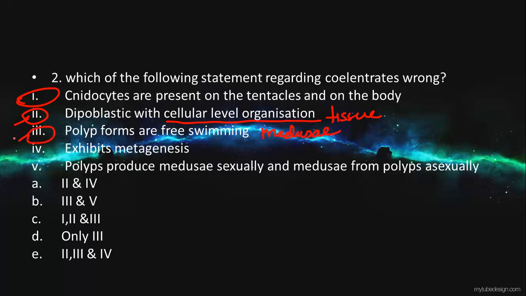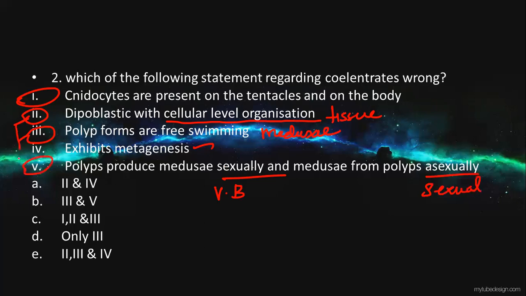The next one: it exhibits metagenesis. Yes, it exhibits metagenesis, so that is not an option. Polyps produce medusae sexually and medusae form polyps asexually. No, the reason is that polyps produce medusae through vegetative budding, and Medusae form polyps after sexual reproduction.